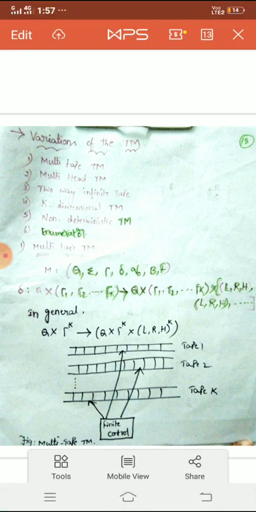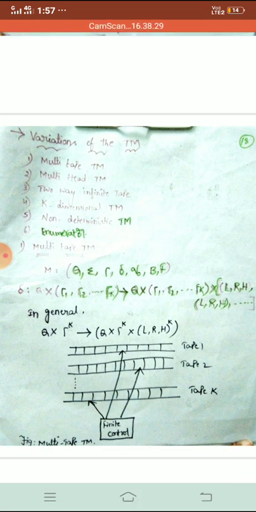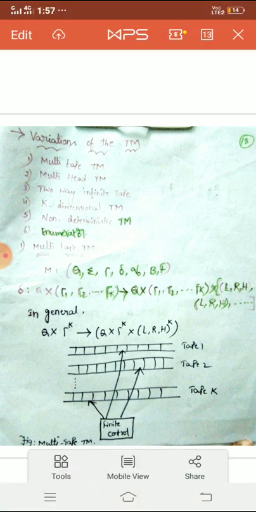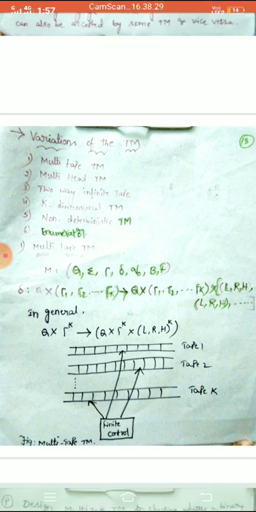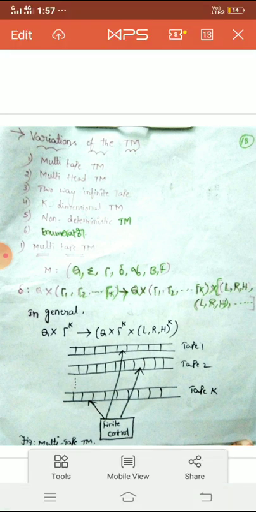updating each and every cell where you have scanned the symbols from each tape, and doing the k movements, one for each tape. That's why L or R or H and so on. For each tape you should mention either L or R or H. For k tapes you need to define k movements.